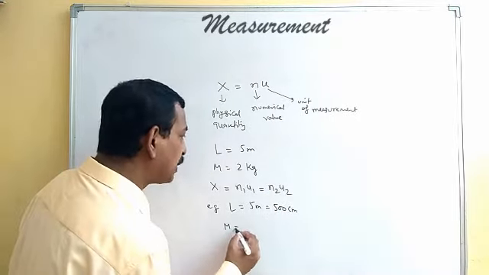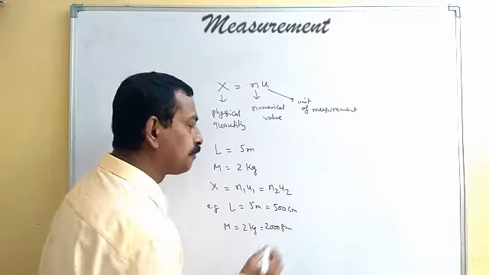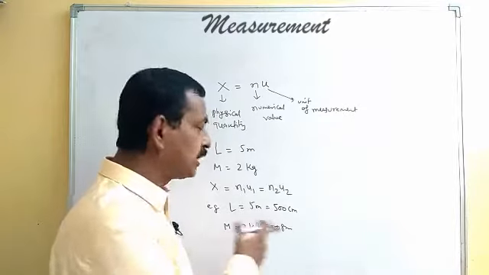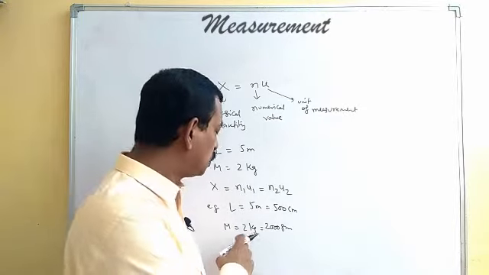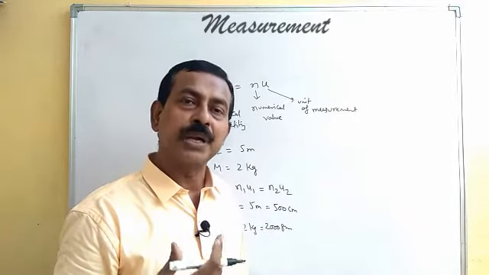Similarly, for mass, we can take 2 kg or we can write 2000 gram. So the gram and kg will be the units there, and 2 and 2000 will be the corresponding numerical values.